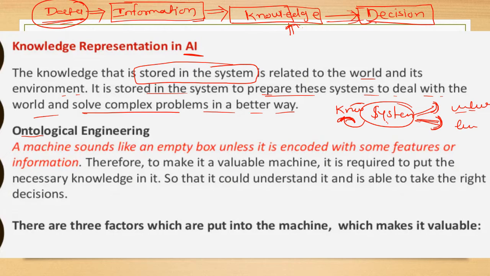Next, what is ontological engineering? If there is no knowledge in the system, or no knowledge in a machine, this machine is like an empty box, means no knowledge in it. So unless it is encoded with some features of information that make it a valuable machine, it is required to put necessary knowledge in it. To make this machine a valuable machine, we need to put some knowledge into it. Then it could understand and it is able to take the right decision.